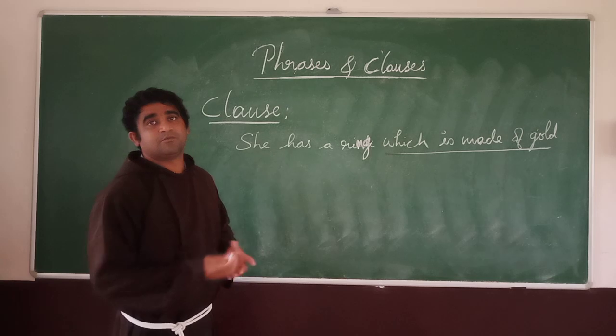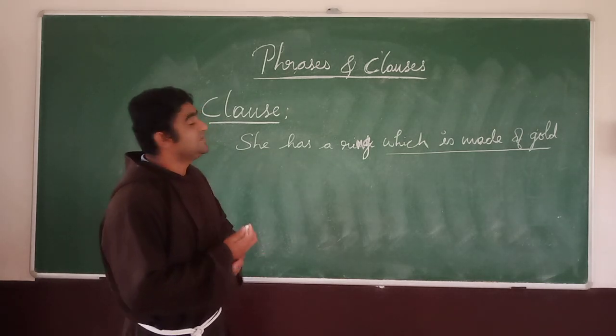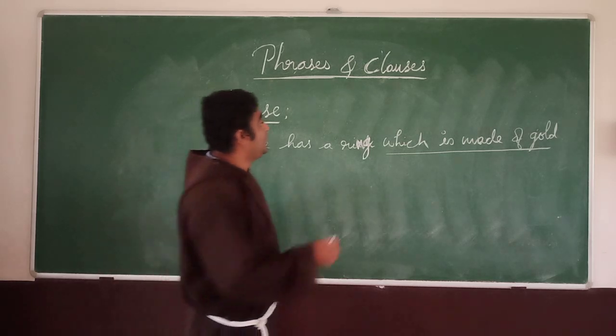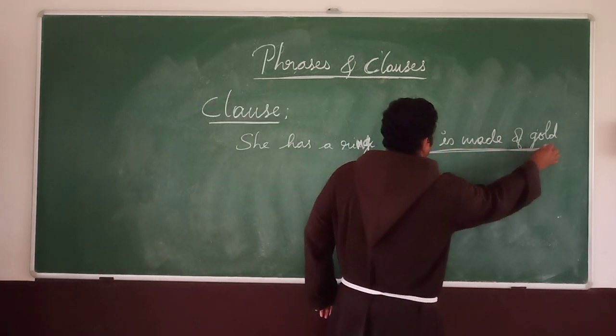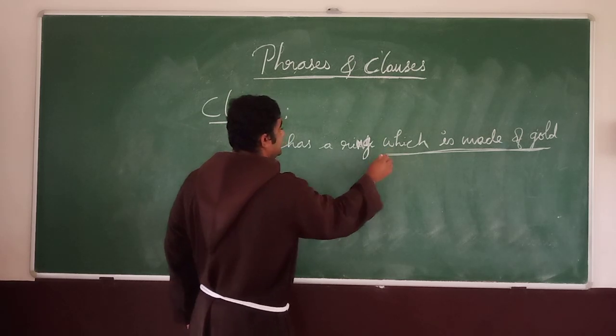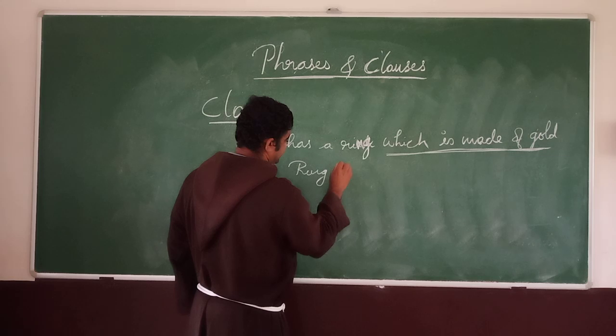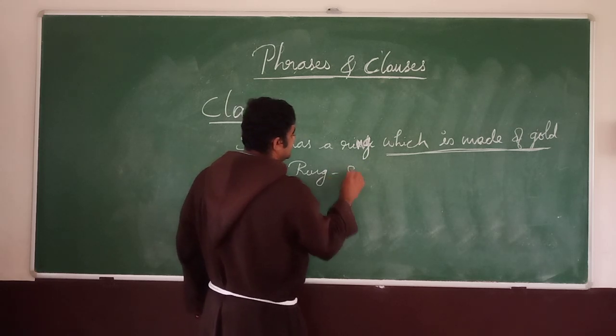What is made up of gold? It is referring to a noun or the object. What is made up of gold? So what is the which means here? Which means what? Ring. Ring becomes a subject.